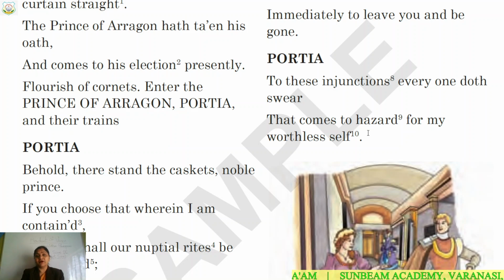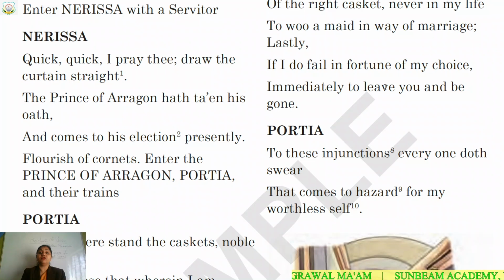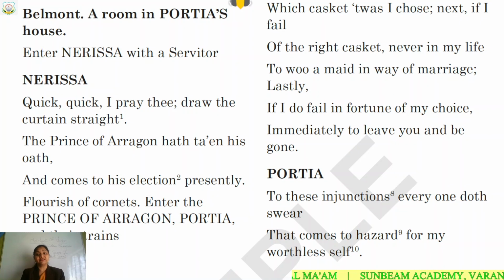But she wants to say that I am not so worthy that the princes should take this much risk, this hazard, for myself. Why? Because she is thinking that if these princes who are coming to marry me are not able to choose the correct casket, they will not be able to marry any other lady.